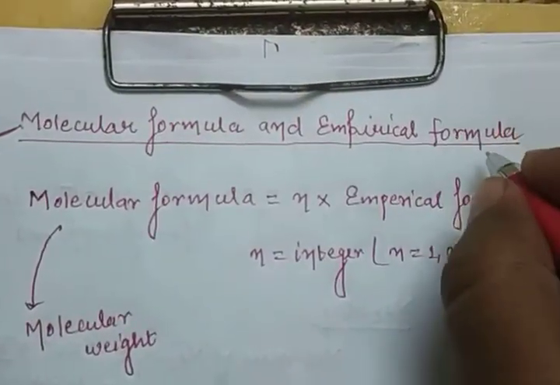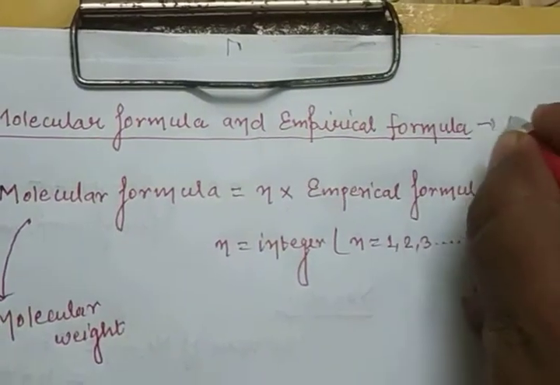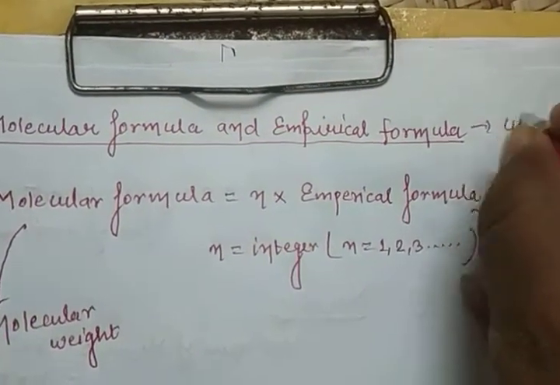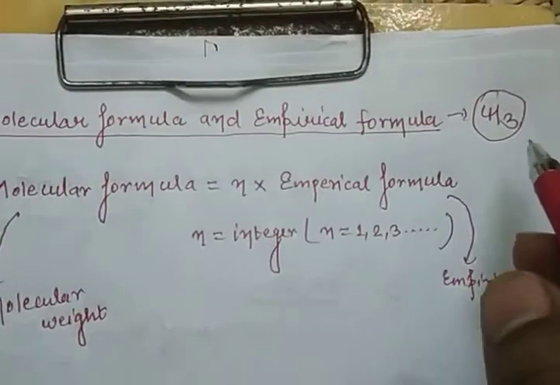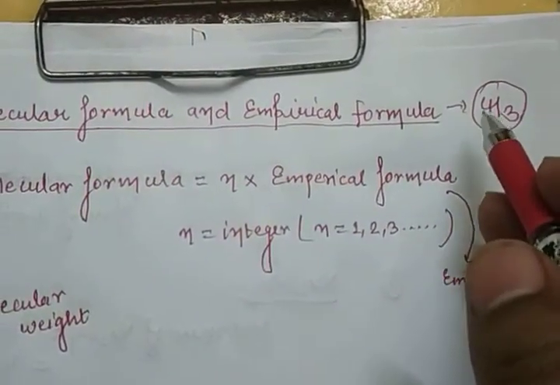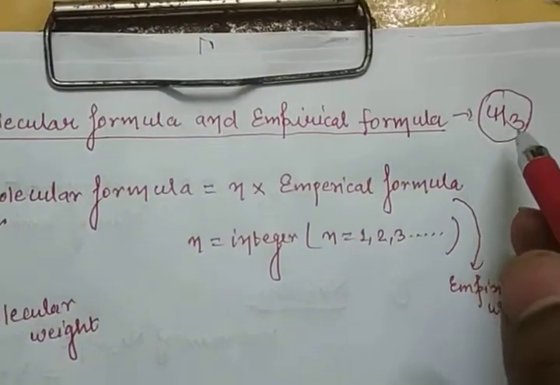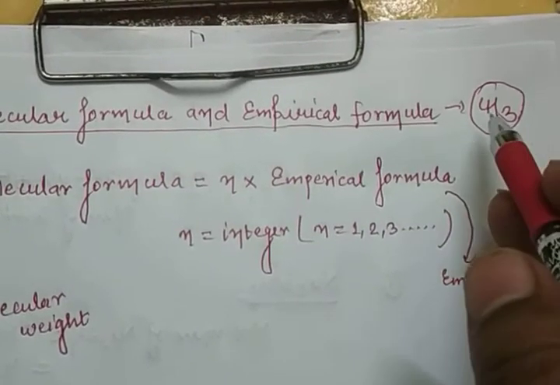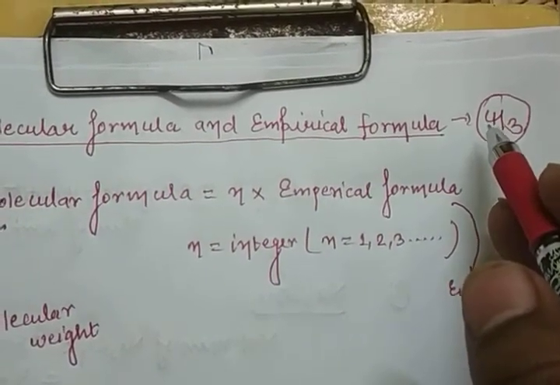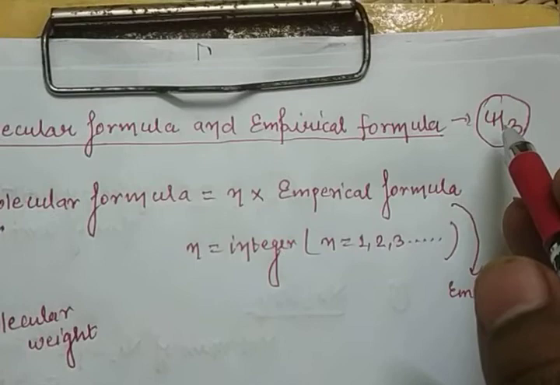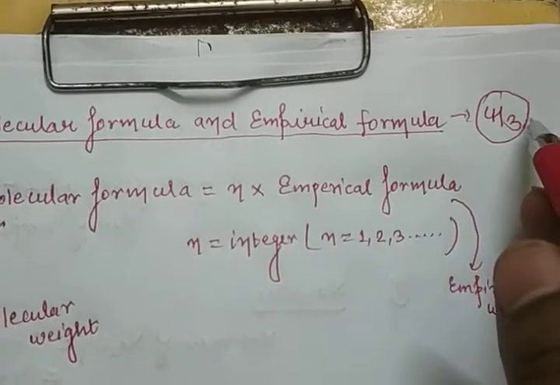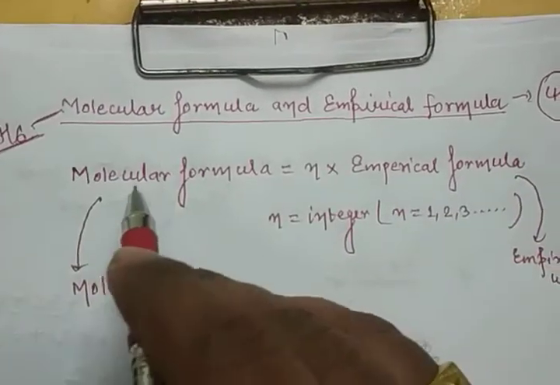And what is the empirical formula? An empirical formula is like CH3. This is not a complete formula. It is the ratio of atoms in whole numbers. So how many carbon atoms are there? 1, and hydrogen is 3. So the ratio is 1:3.